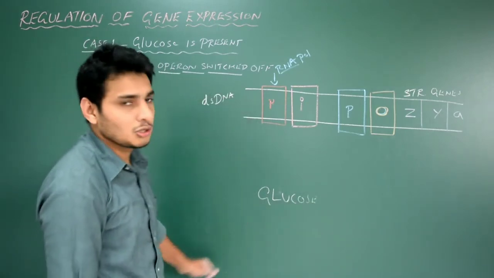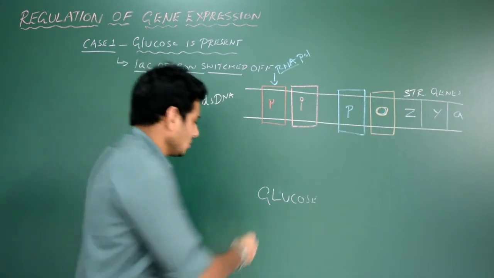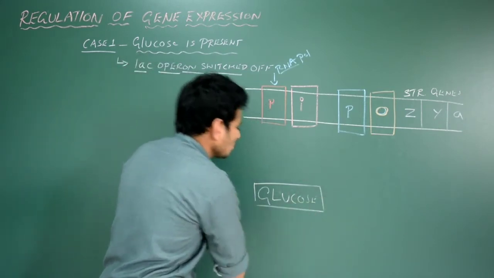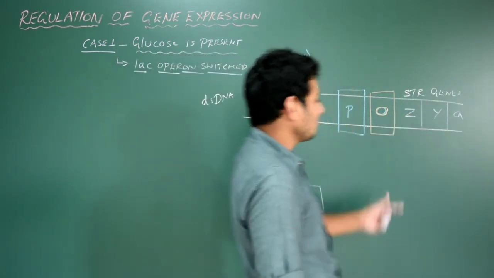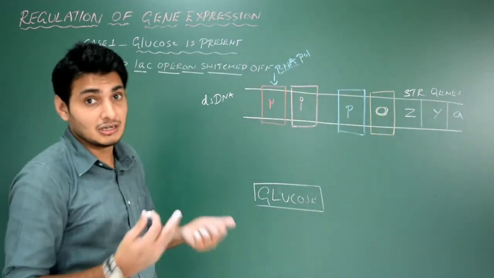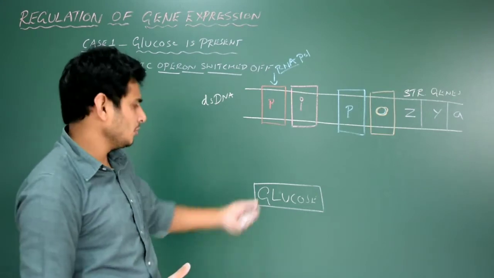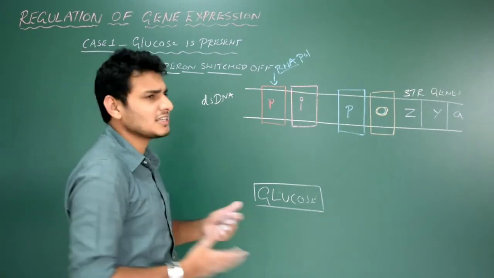E. coli where the glucose is available. So glucose is present, available. So I do not want ZYA from producing the different enzymes to break down the lactose, because glucose is available, which is a natural food for the E. coli.